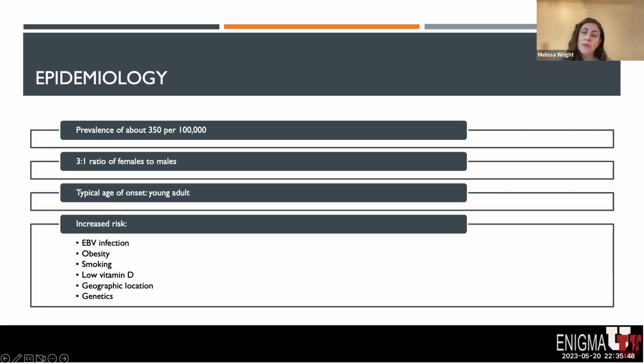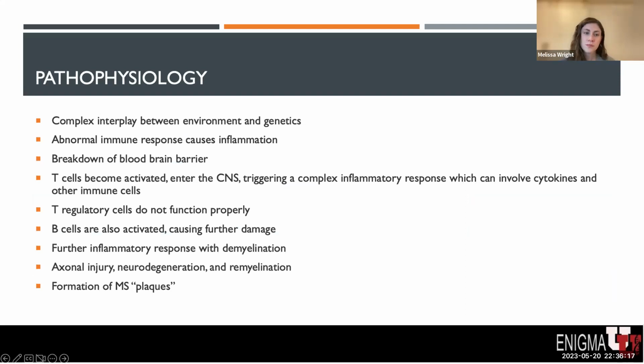There is a higher risk of multiple sclerosis for people who have a first-degree relative with multiple sclerosis, but in identical twin studies, we found that an identical twin has about a 1 in 4 risk of developing MS if their twin has been diagnosed with MS. This highlights the fact that there's an interplay between both genetics and environment, and that genetics alone don't explain the risk of developing multiple sclerosis.